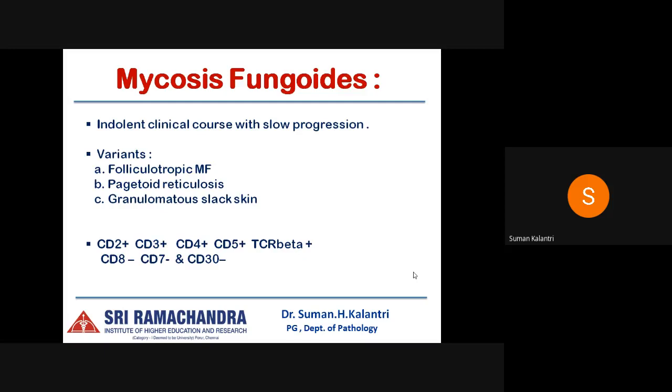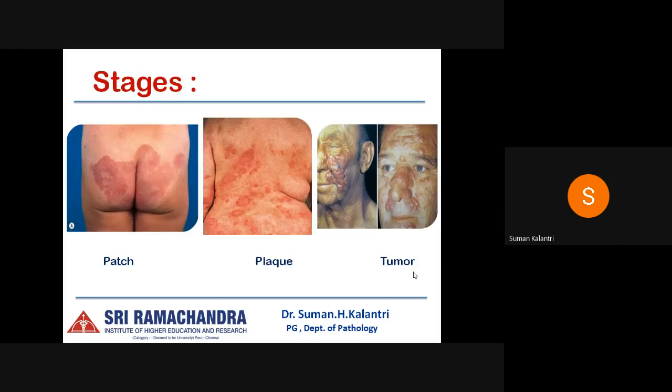And apart from the classical mycosis fungoides, there are three variants, which are folliculotropic, vegetoid reticulosis, and granulomatous slack skin. So these atypical cells are positive for CD2, 3, 4, 5, and TCR beta, and negative for 8, 7, and 30. So there are three stages in classical mycosis fungoides. These are patch, plaque, and the tumor stage.